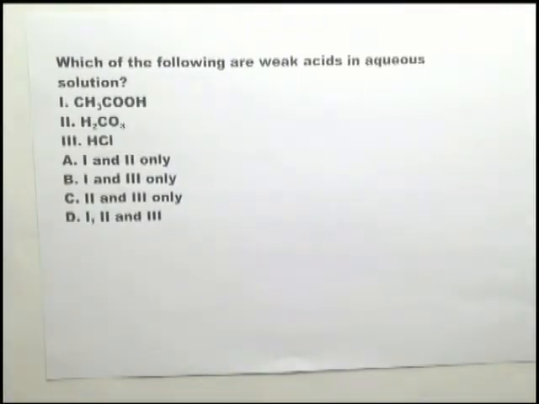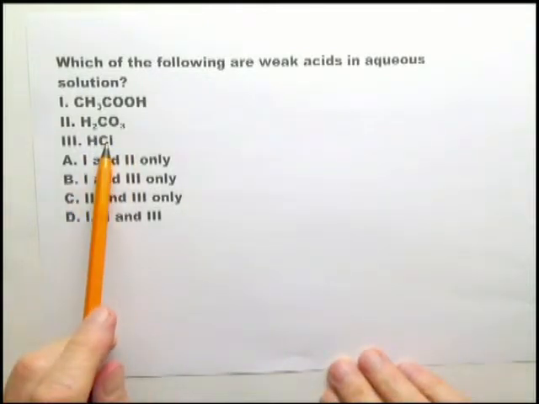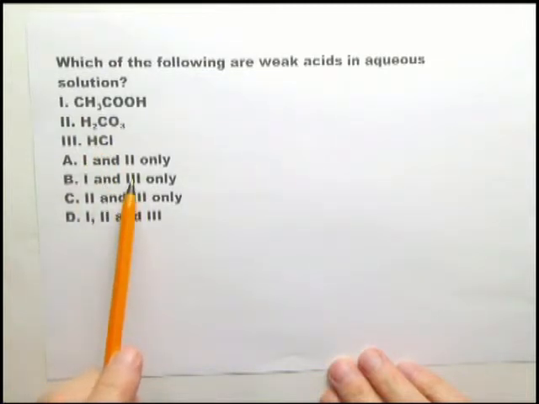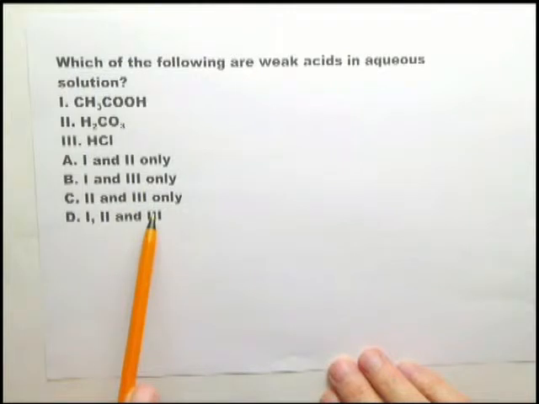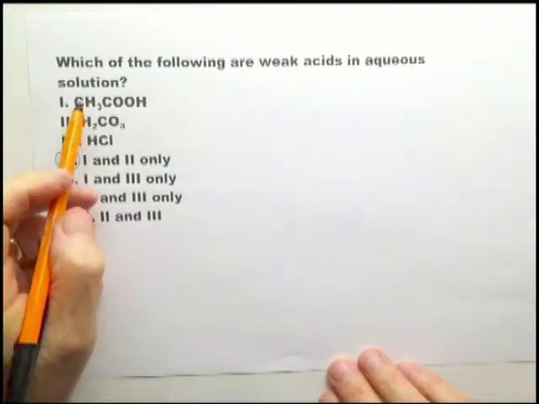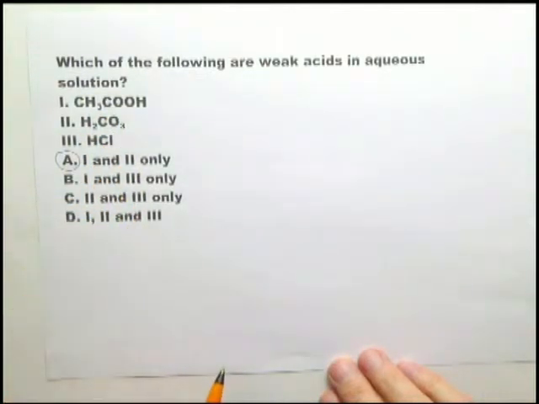Immediately you look at this, you realize HCl is not a weak acid. It's a strong acid. And therefore 3 cannot be in the answer. 3, no, 3, no, 3, no, must be A. Okay. And of course that is true. Ethanoic acid is a weak acid and carbonic acid is a weak acid. Like another question which should take you 10 seconds or less to deal with.